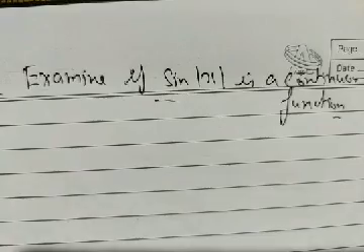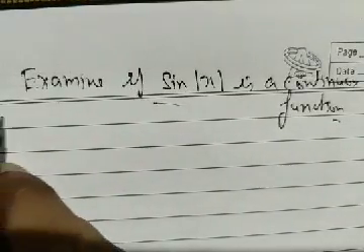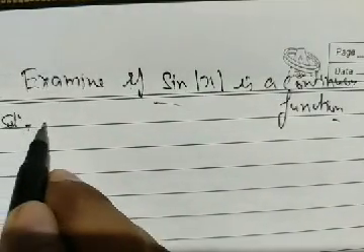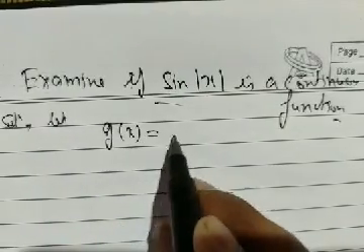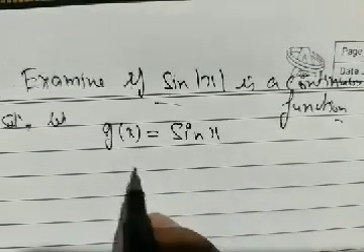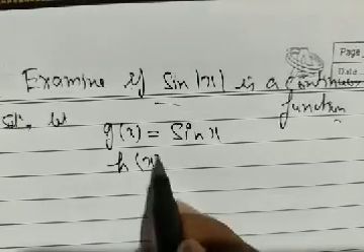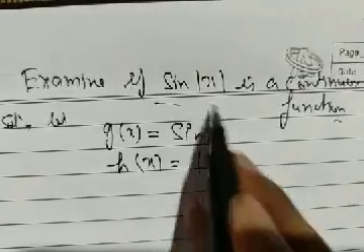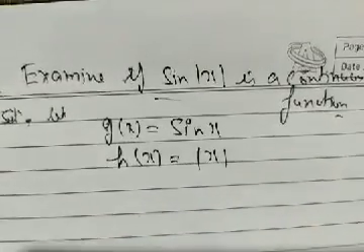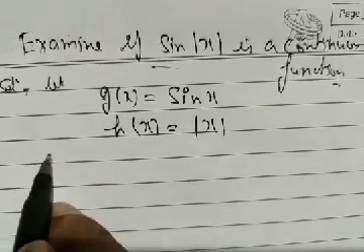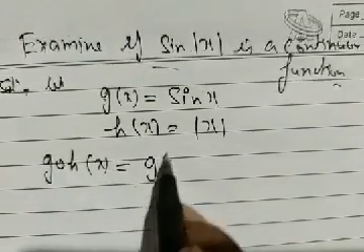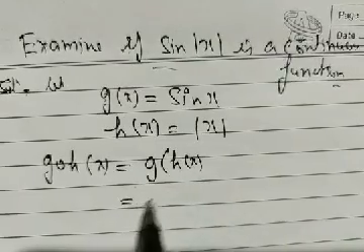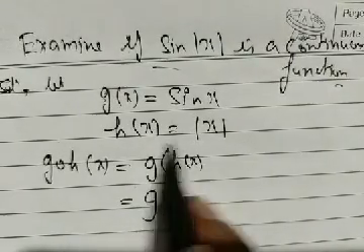We again take up two functions, like in the solution. We start with the solution. Let g be sine x, and take h(x) as mod x. Now we take g composite h on x equal to g of h(x). What is our h(x)?